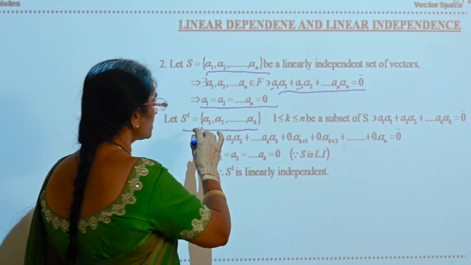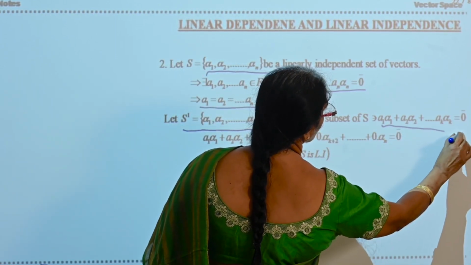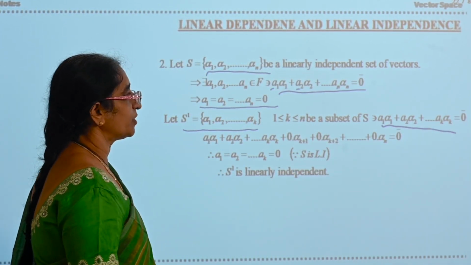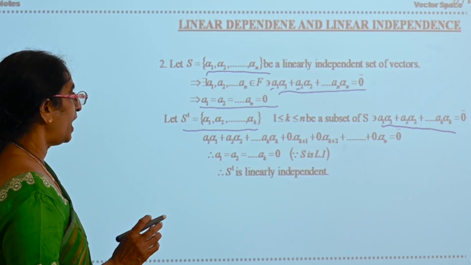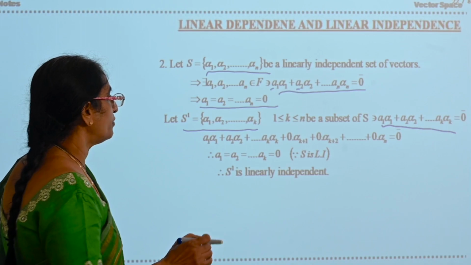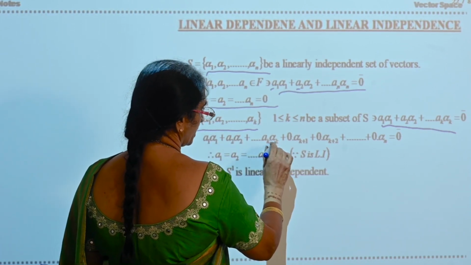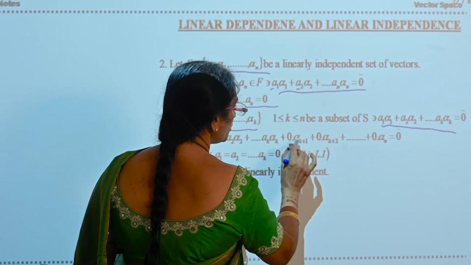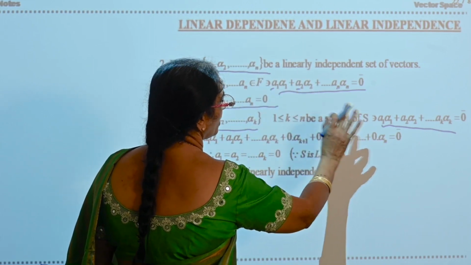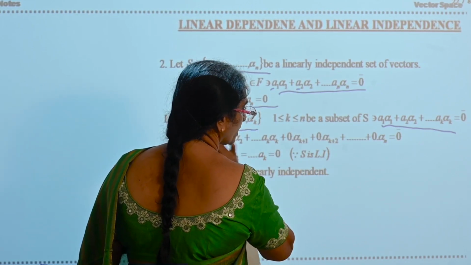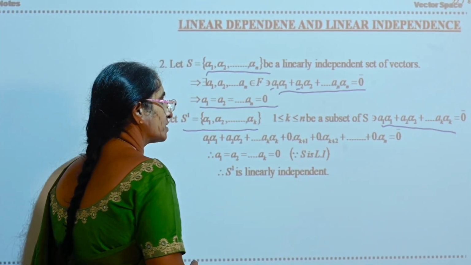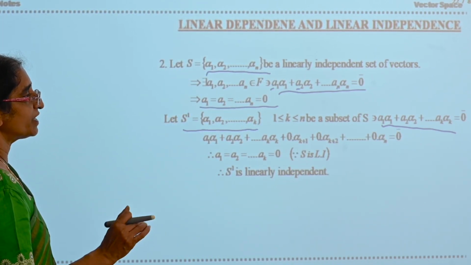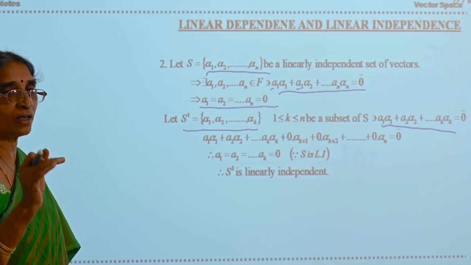Therefore, if you consider the linear combination of these elements, a1 alpha 1 plus a2 alpha 2 plus so on ak alpha k is equal to 0 bar, you can write it as a1 alpha 1 plus a2 alpha 2 plus ak alpha k plus 0 into the remaining elements of alphas. You can write 0 into alpha k plus 1, 0 into alpha k plus 2 plus so on 0 into alpha n is equal to 0 bar. What are alpha 1, alpha 2, alpha k plus 1, alpha n?